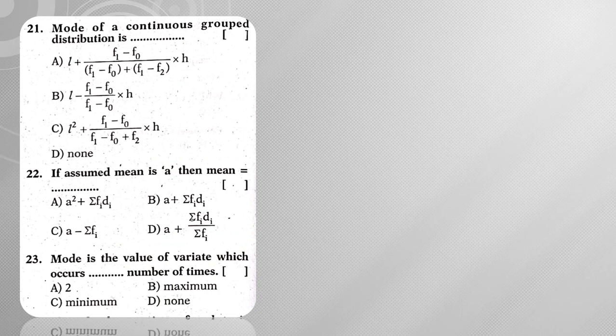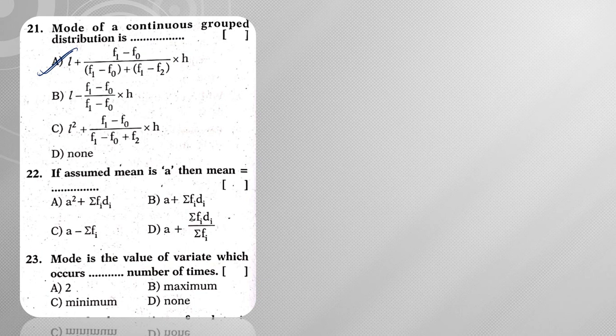Next, mode of a continuous grouped data. What is the formula for mode? L plus (f1 minus f0) by (2f1 minus f0 minus f2) into h. Right, here there is a small change. That particular 2f1 I have written as f1 plus f1. So I am going to get this formula: L plus (f1 minus f0) by ((f1 minus f0) plus (f1 minus f2)) into h.